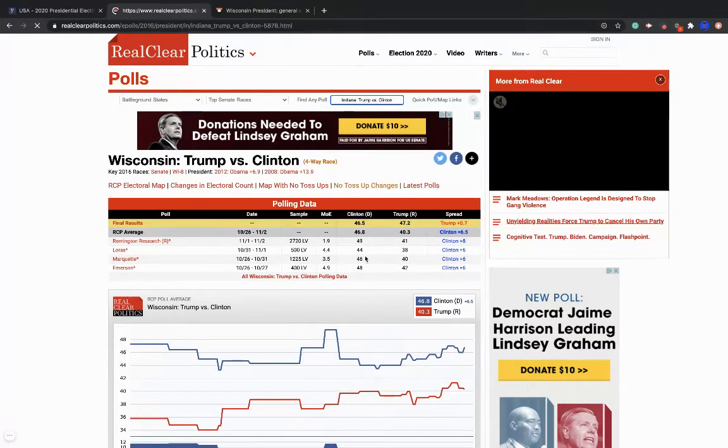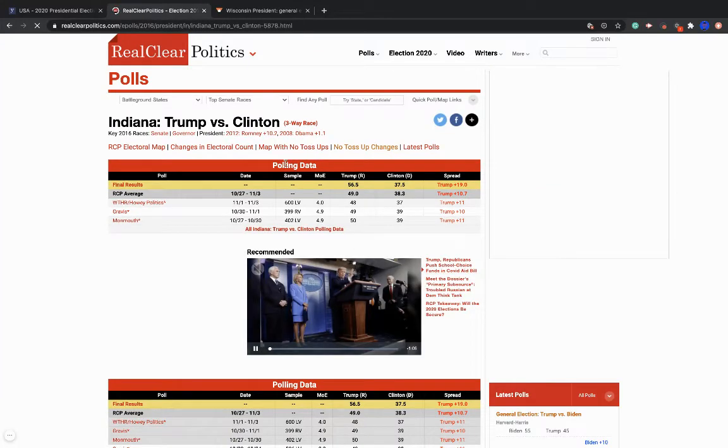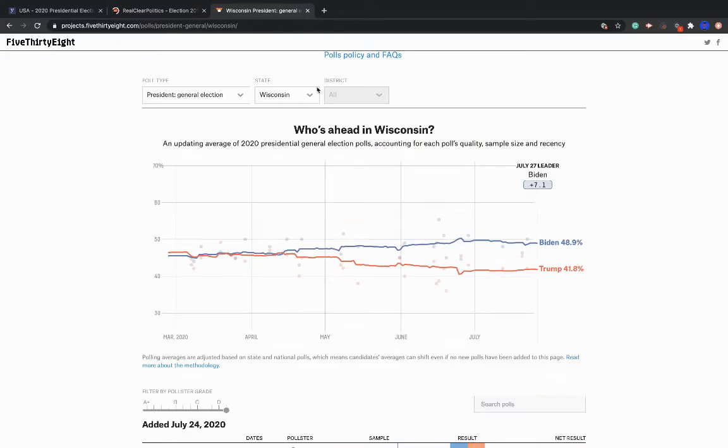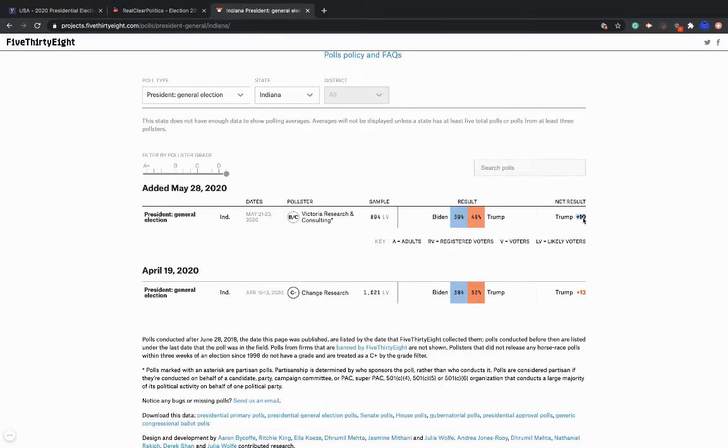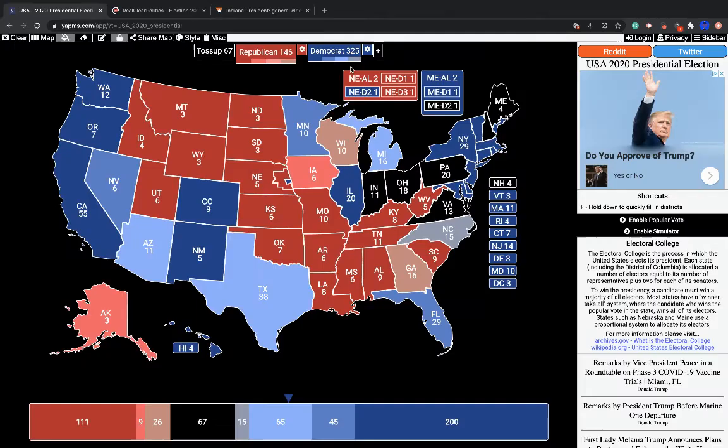Indiana, Trump versus Clinton. Trump ended up winning, so they underestimated him there by 8 points. So either way, it'll be GOP. Net 11.5, so that'll be safe according to this. So basically in the Midwest, we're going to start to see it drastically moving towards the GOP, like Minnesota, Michigan only being lean, Iowa being likely, Missouri and Indiana being safe, Wisconsin being GOP, but then in the South, it's looking very good for the Democrats.